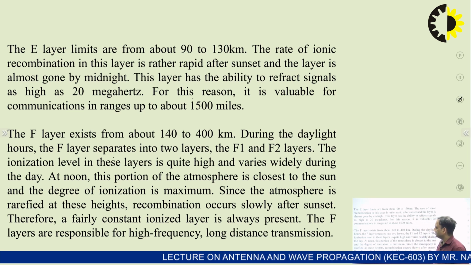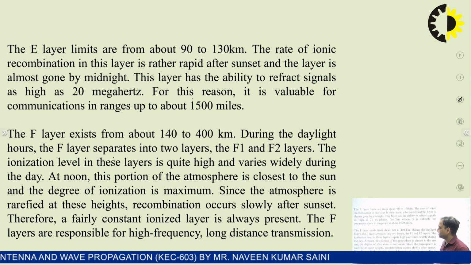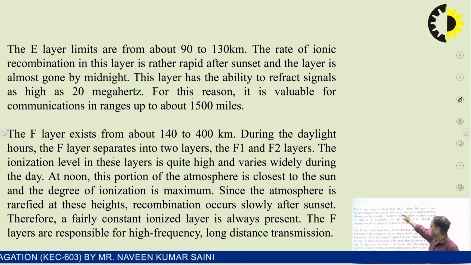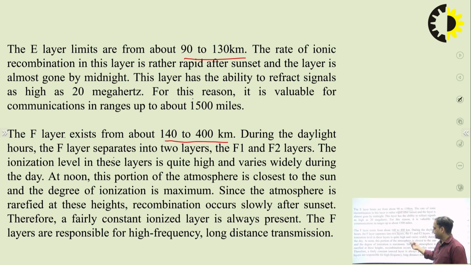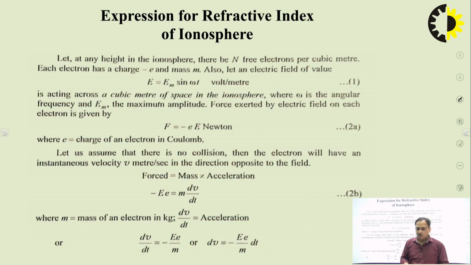So these are all the information about the different layers which we just discussed. The E layer limits about 90 to 130 kilometers, the F layer 140 to 400 kilometers, and so on. It shows how these layers are created in the ionosphere by the presence of the sun. If sunset is there, based on that the different layers will disappear, just like the D layer will disappear.